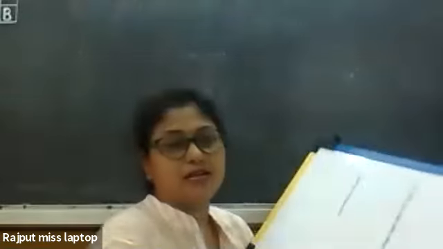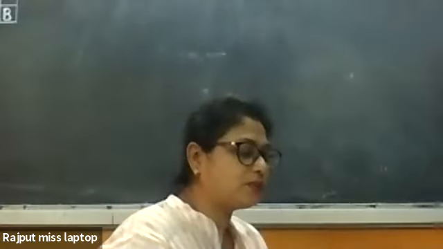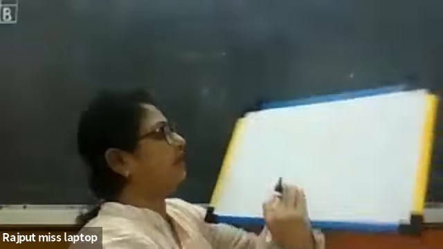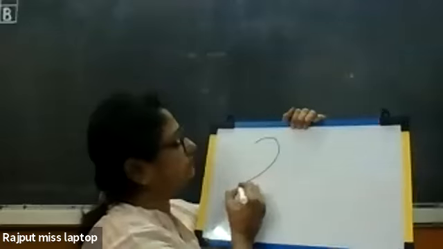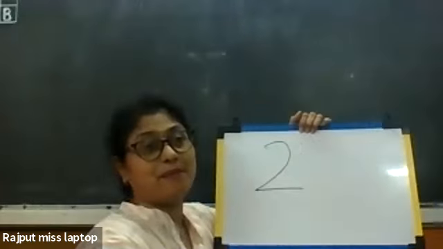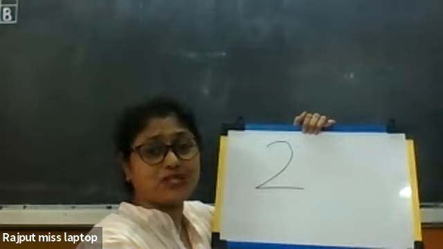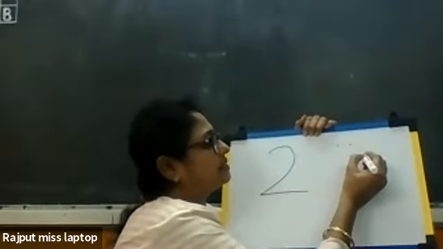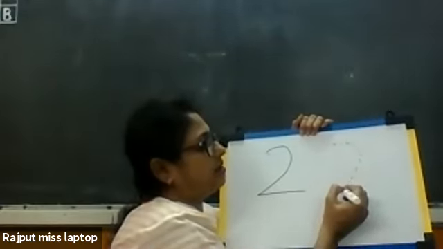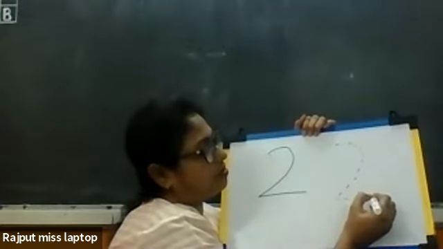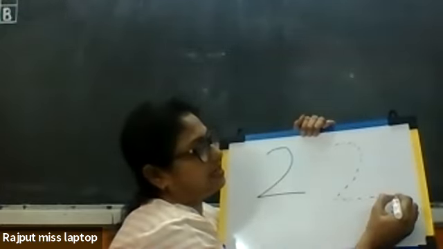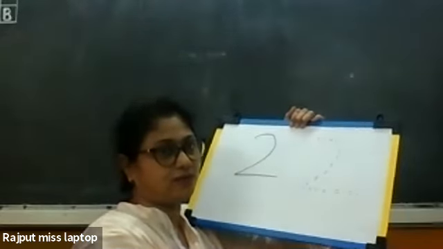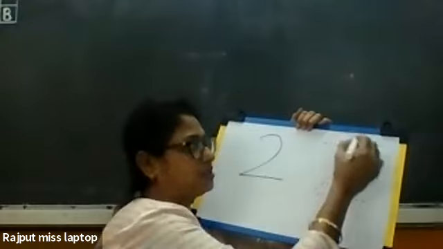Now, children, last week what did we learn? Which number did we learn? Number 1. And today we are going to learn number 2. Which number? Number 2. Yes. And can you see there in your book? There is a tracing, dotted lines are given. Yes. So what will you do? You will trace on this also.